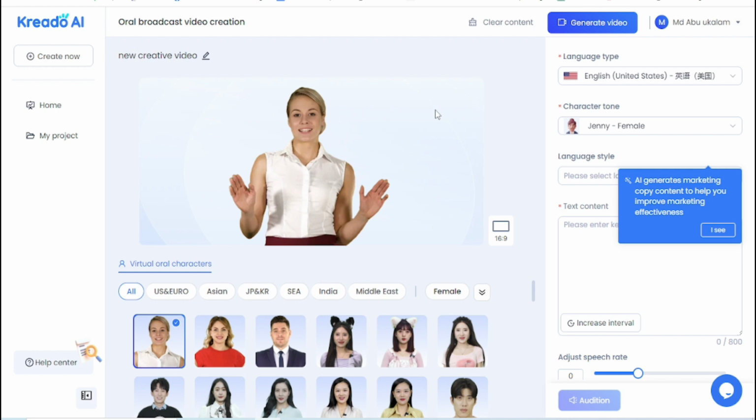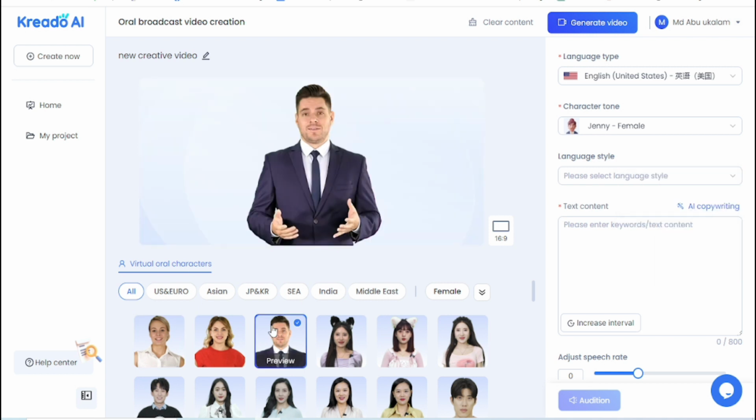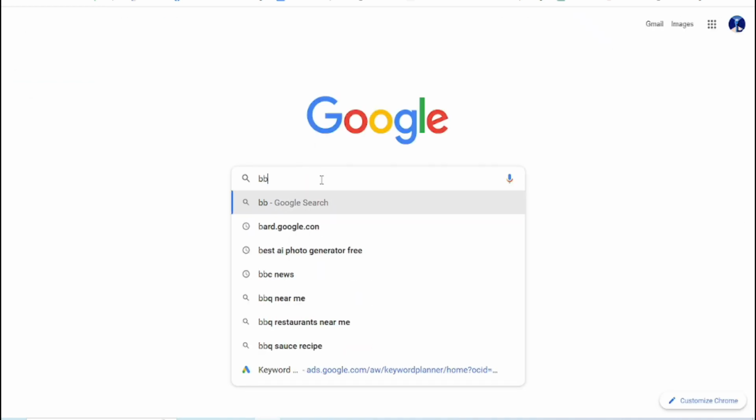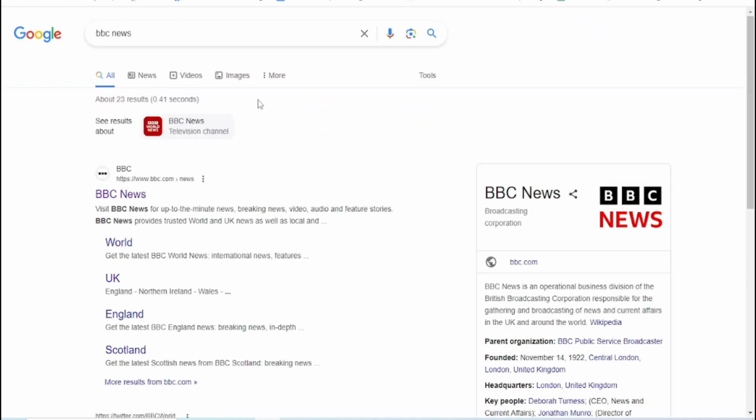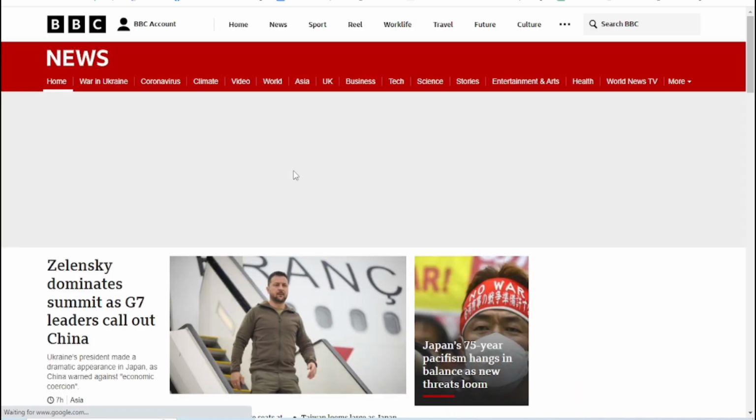Then you need to add a video character. For example, if you need a female, then select female. If you need a male, then choose a male. It doesn't matter, so I choose this one. You need to paste your copywriting. For example, I'm going to BBC News. Then put in your news character.